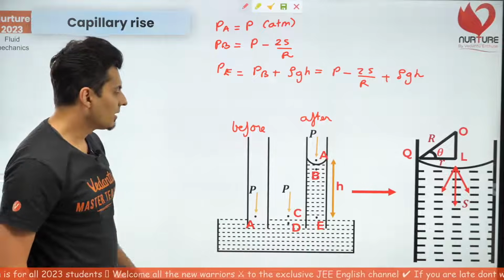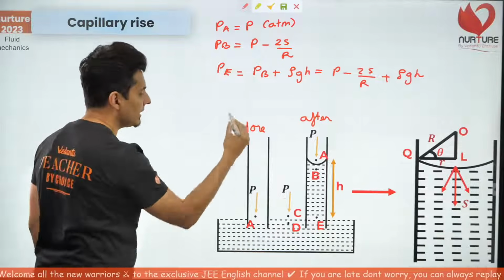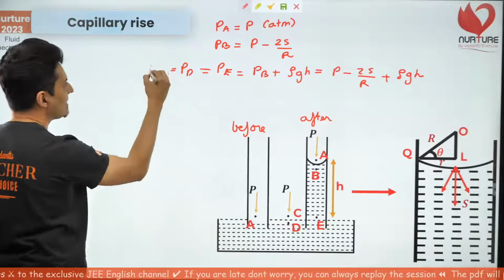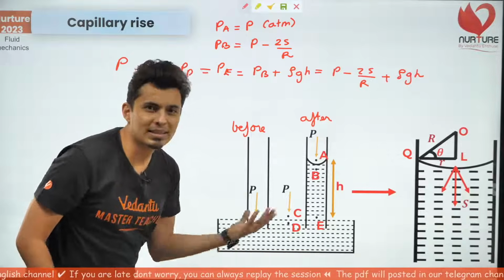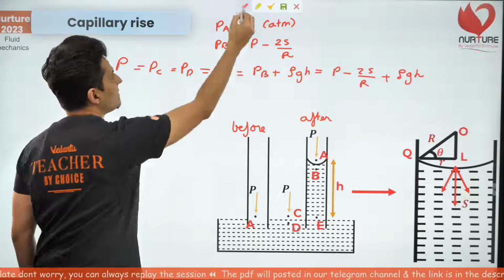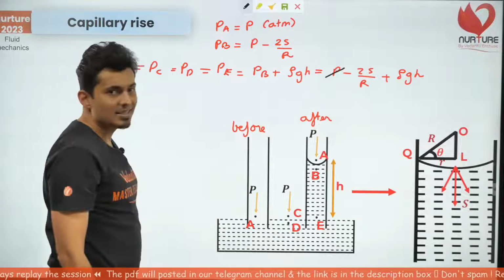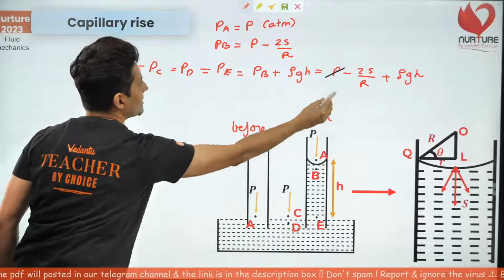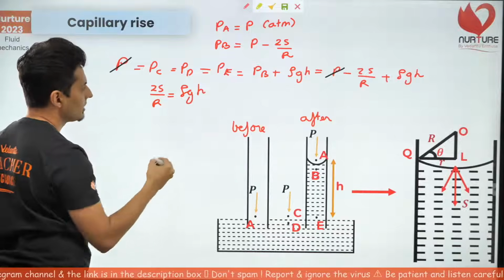Now comes the last part. Point E is at the same level as D, so the pressure should be the same as that at C, which is also P. C, D, P, all these are the same things, same height, same pressure. What does it mean? Just look at this math. This is P, this is also P. Cancel this out. Just take 2S by R on the other side. So 2S by R will be rho g h.